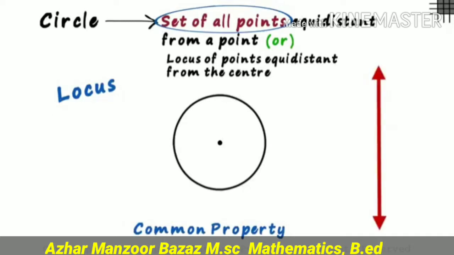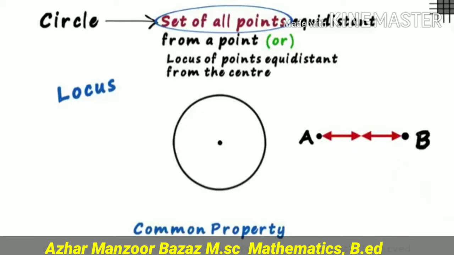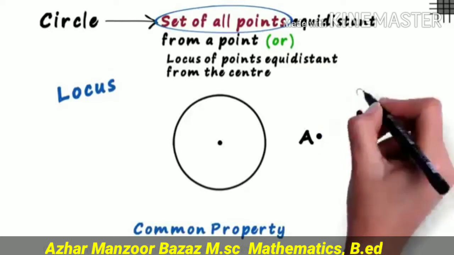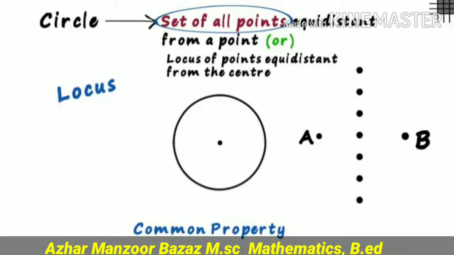We can use the locus in a line segment also. For example, if A and B are 2 points and the locus of a point is between A and B, then a line may also be defined as the locus of points. Hope students you have understood very well what a circle is, what the center is, what the locus is and where we can use it. Alhamdulillah.